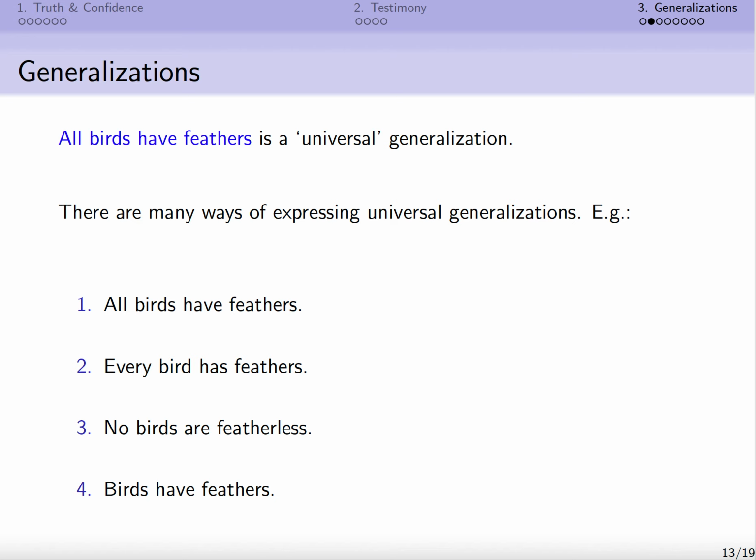But nevertheless, on reflection, it seems to be telling us something that's universally true about birds, namely that they have feathers. It doesn't qualify in any way. It says birds have feathers. So presumably the assertion being made is that this is true of all birds, that they have feathers.